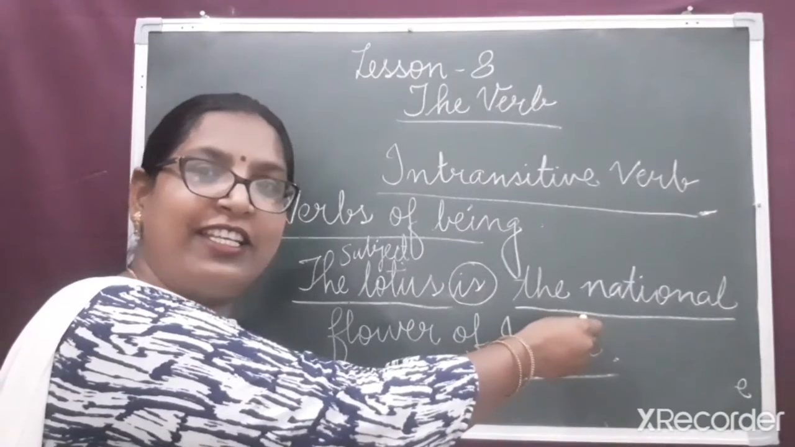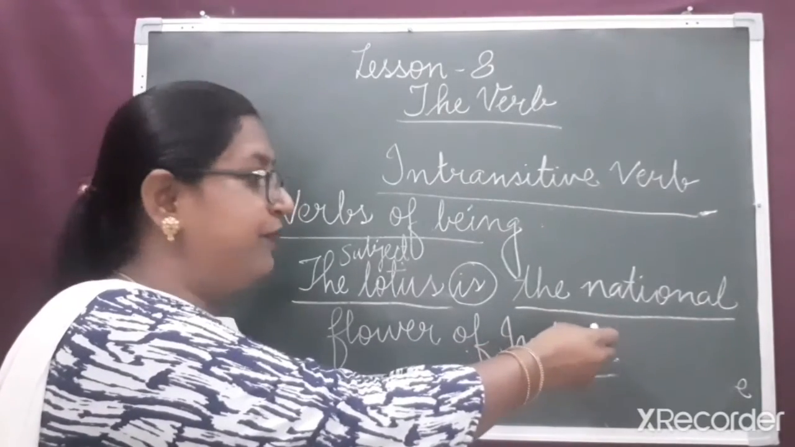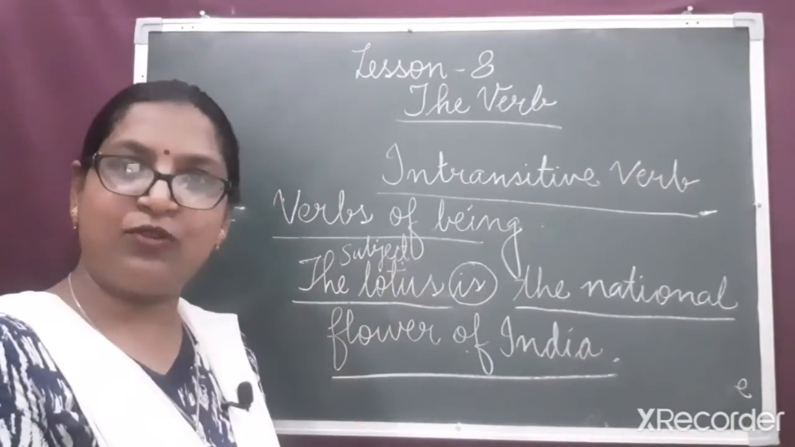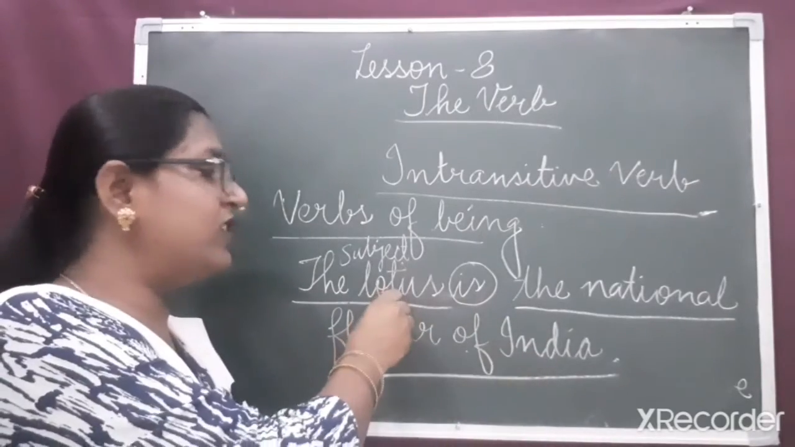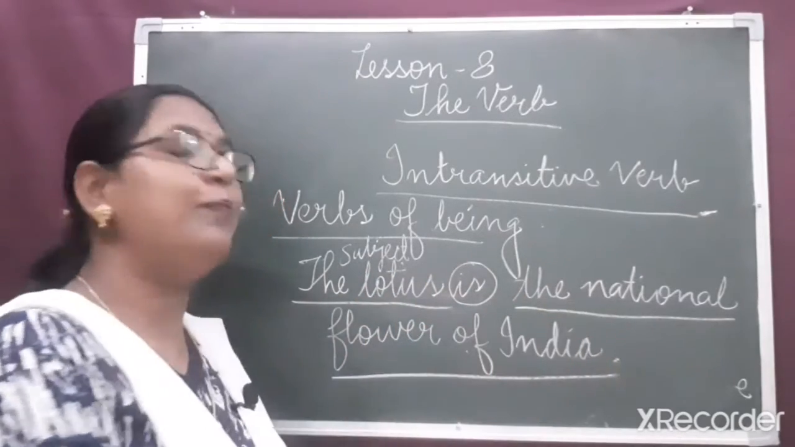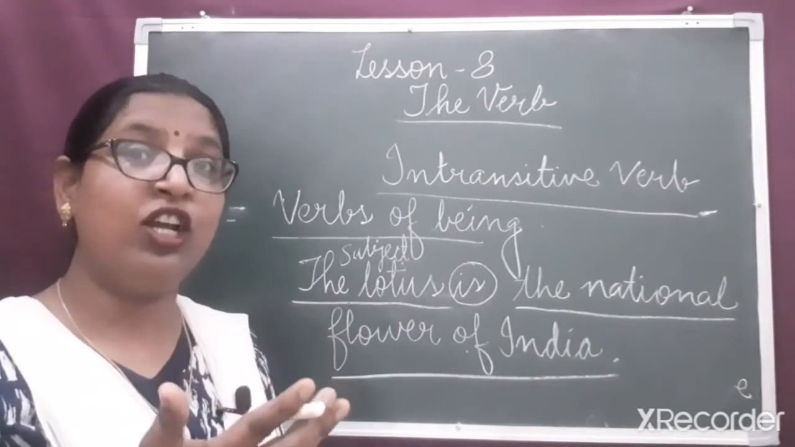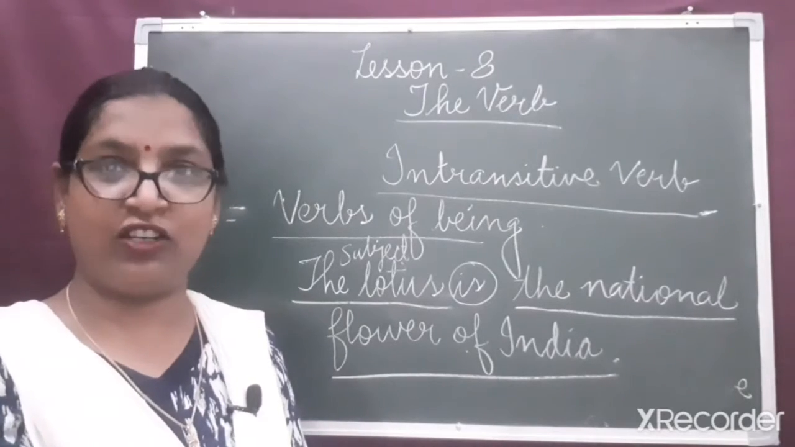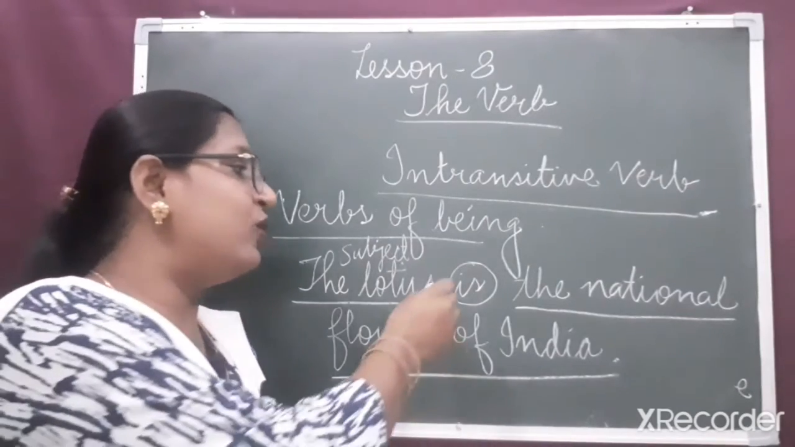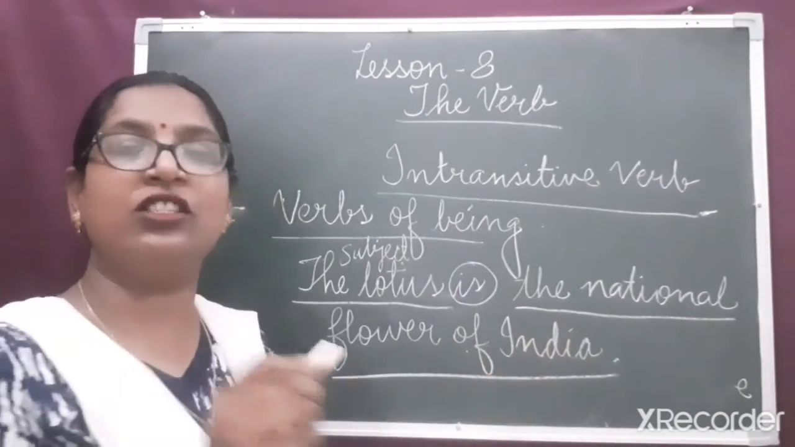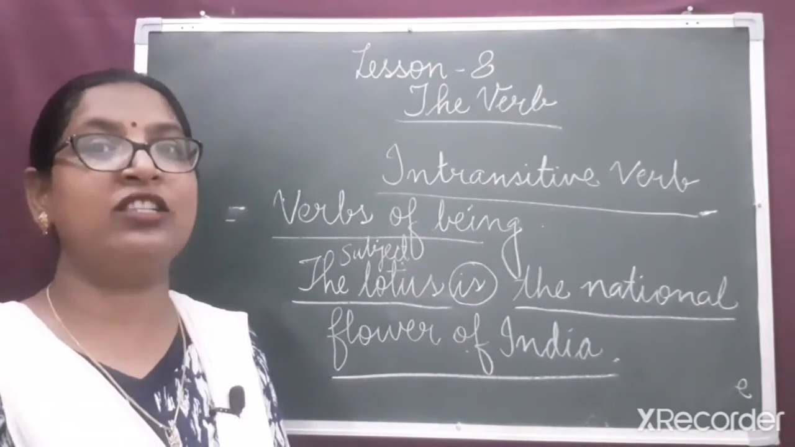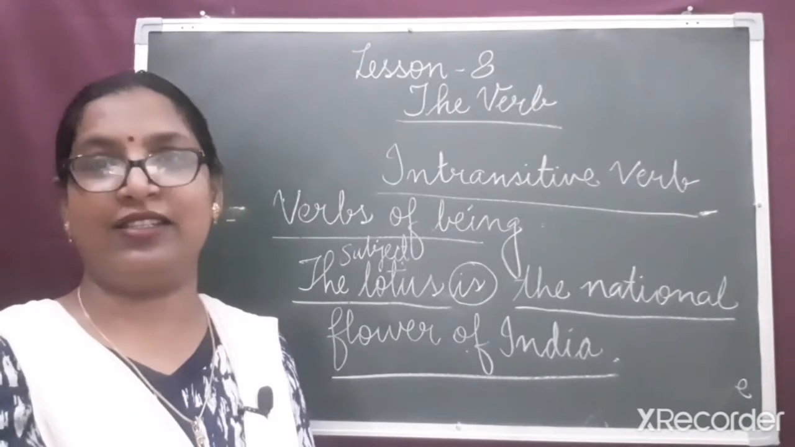Here, though we are getting the answer of what? That is the national flower of India. But we need to compare this answer with the subject. And as we compare this answer to the subject, it refers to the subject itself. Lotus itself is the national flower of India. When we say lotus, we know it is the national flower. When we say the national flower of India, we know it is a lotus. So in this case, answer of what is not considered as an object. We do not say it object, we call it a complement.